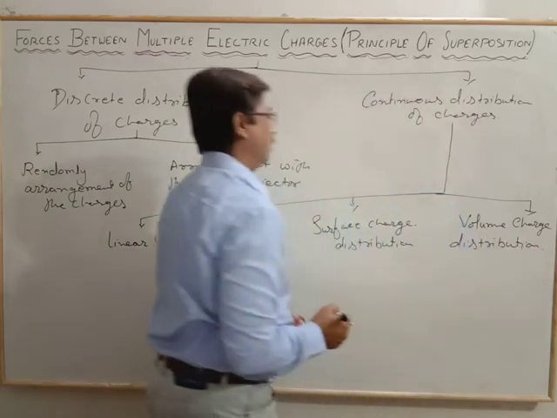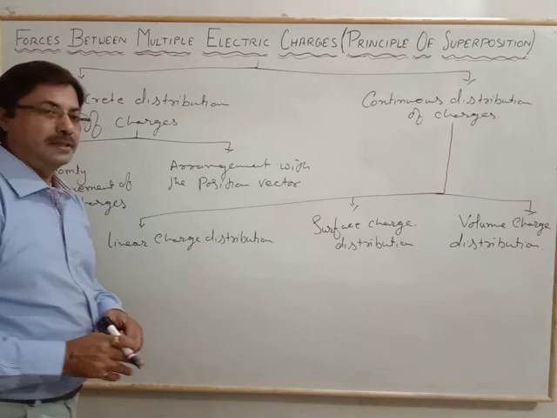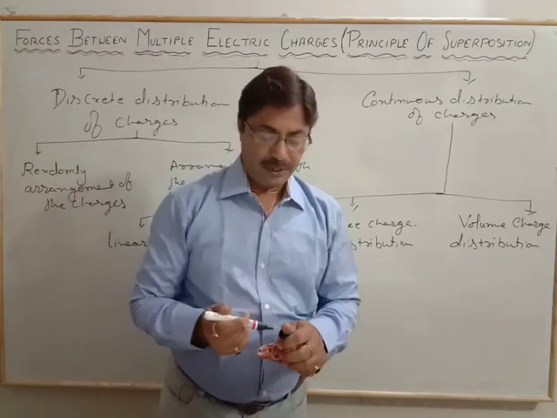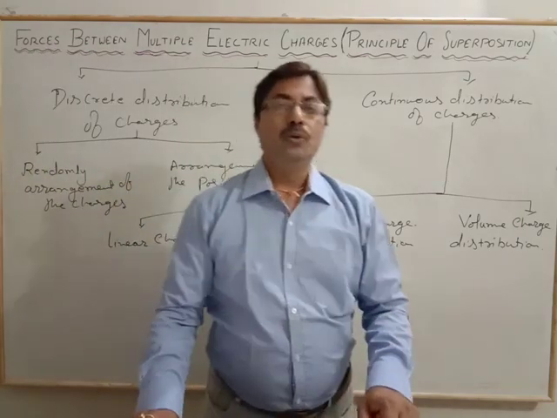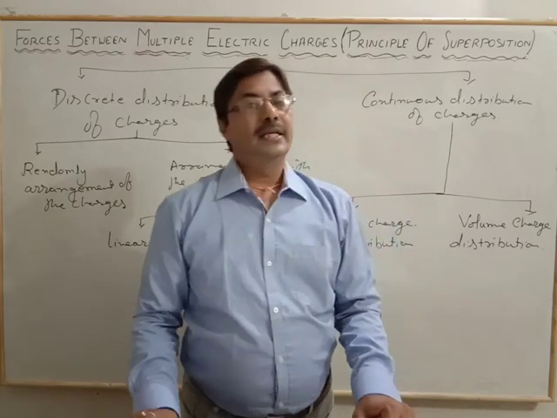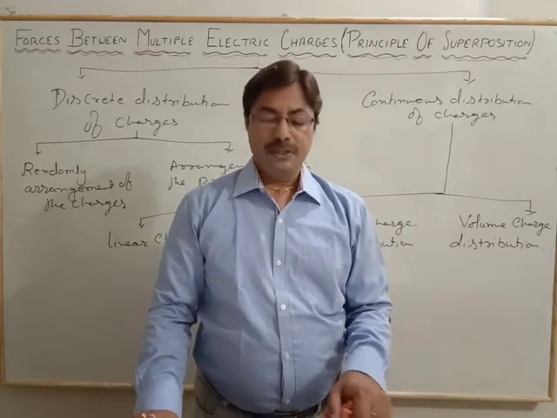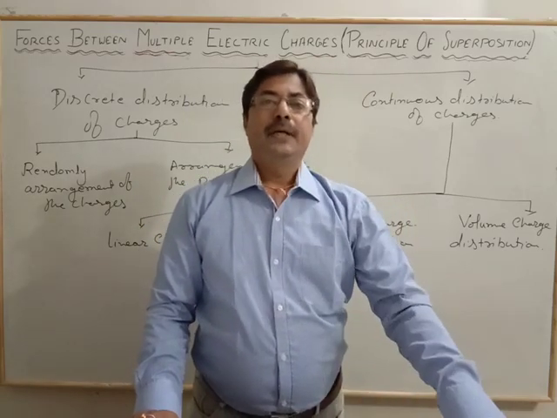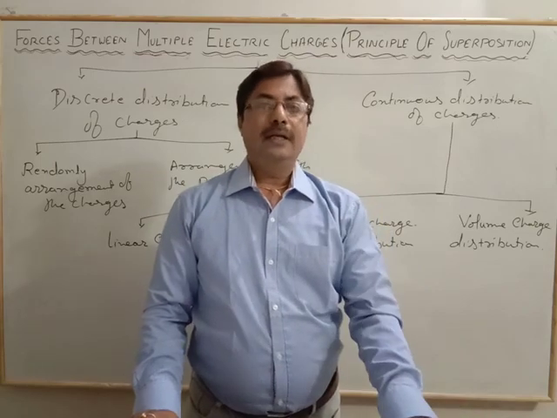And we have seen all the five ways of the superposition of the forces on a single charge. In the next class, we will continue with the electric field and other factors.